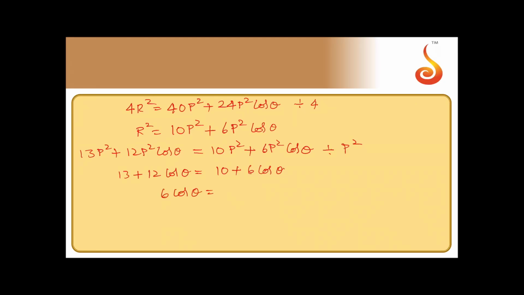You will get 6 cos theta is equal to minus 3. So cos theta is equal to minus half. So theta is equal to 120 degree. Cos inverse of minus half is 120 degree. So that is your option C.